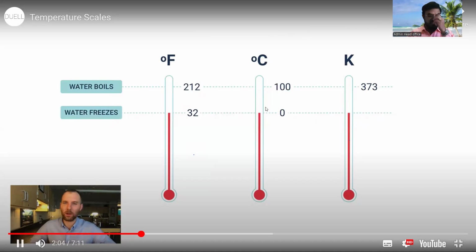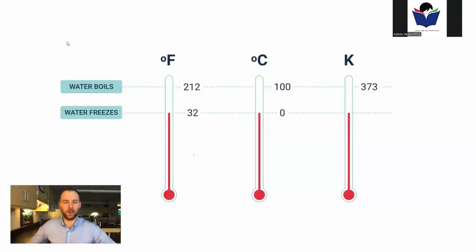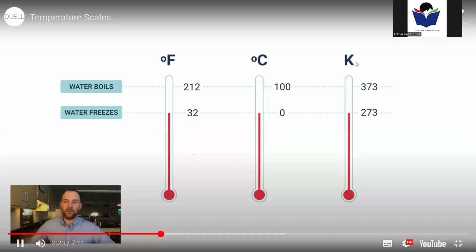At 0 being water freezing, 100 being water boiling, and then off of that we can just scale it up to measure temperature for everything else. Room temperature in Celsius is about 23, 25 degrees Celsius, somewhere in there. In Kelvin, the temperature at which water freezes is 273 Kelvin.